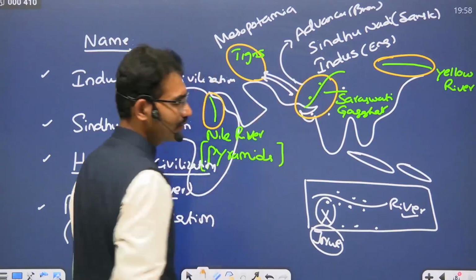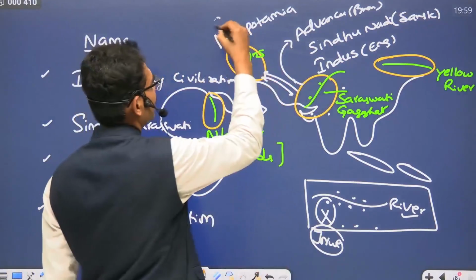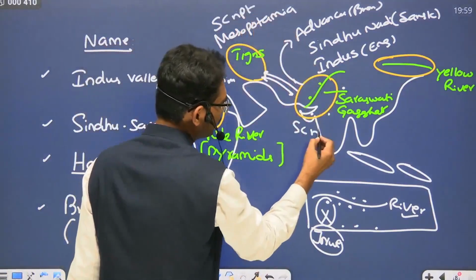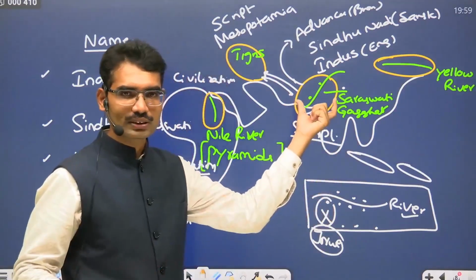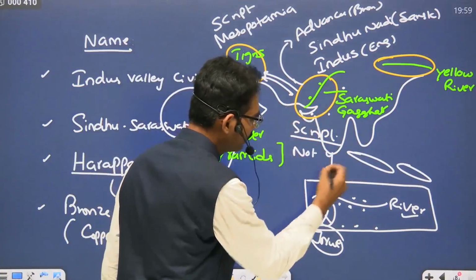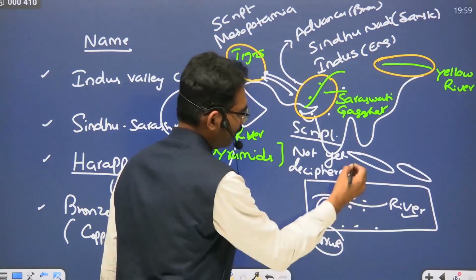also interacted with this section of people. They also had writing, they also had a script. These people also had a script. But this script is not yet known to us. We are not yet able to decipher it. Not yet deciphered.